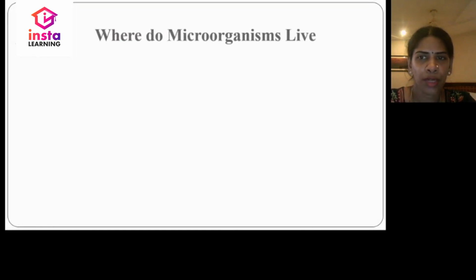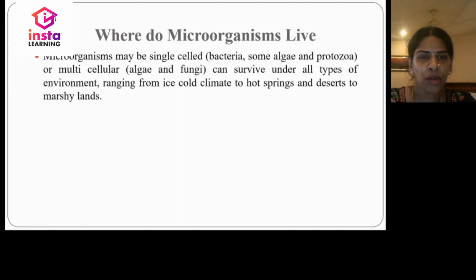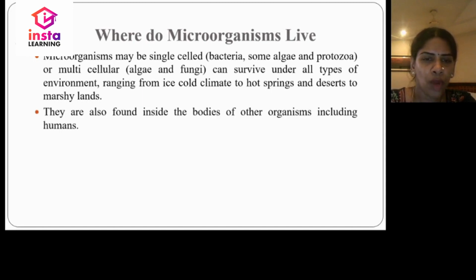Where do microorganisms live? Microorganisms may be single-celled, such as bacteria, some algae and protozoa. They may be multicellular also, such as algae and fungi. Microorganisms can survive under all types of environment, ranging from ice-cold climate to hot springs or even on deserts and marshy lands. They are found inside the bodies of other organisms, including humans.